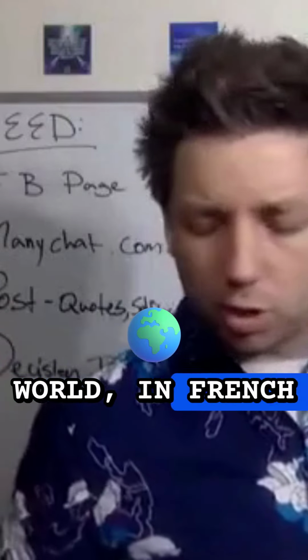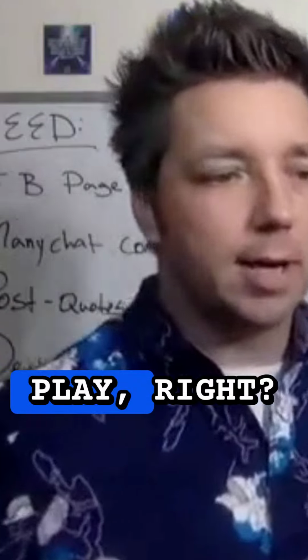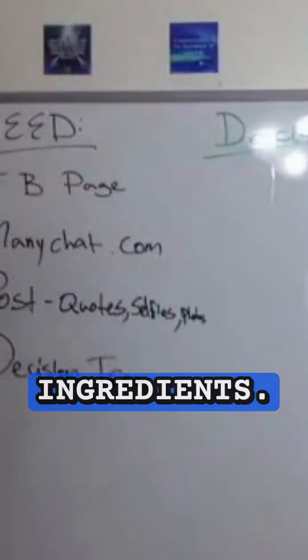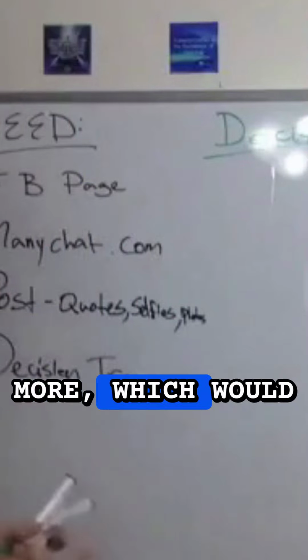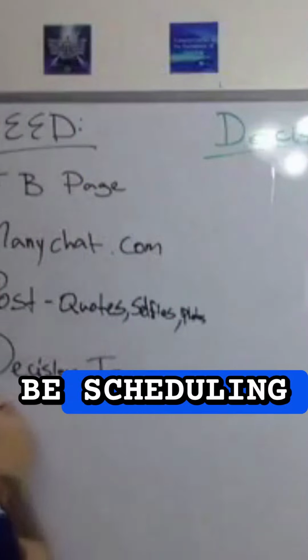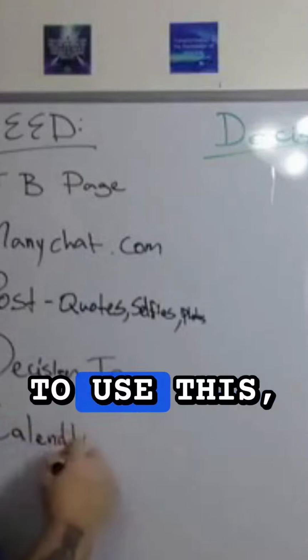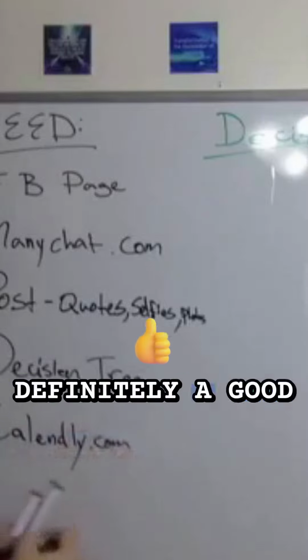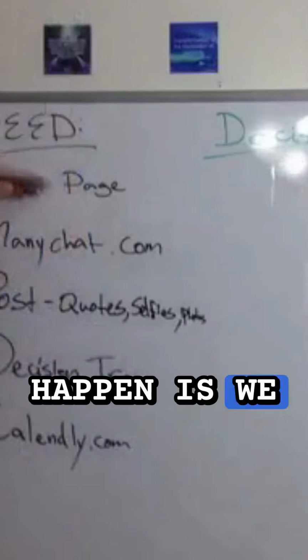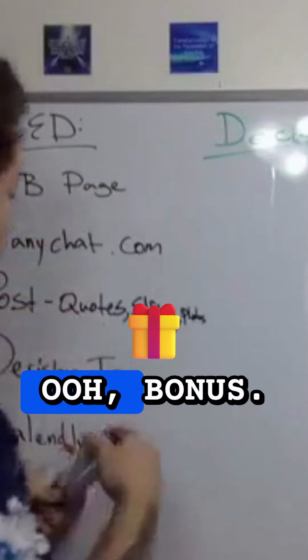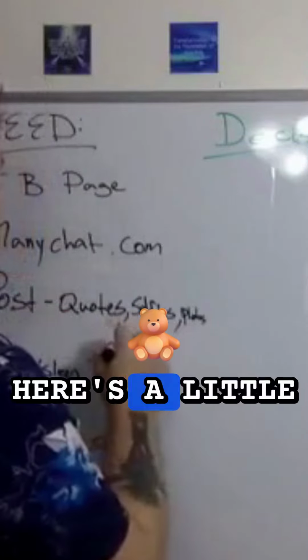I think in the restaurant world, in French culinary, it's called mise en place, right? It's get all your stuff, all your ingredients in one area. So here's our ingredients. We've got one more, which would be scheduling software, like Calendly. You don't have to use this, but definitely a good one in my opinion. And we get to our decision tree. So what's going to happen is we have our Facebook page. We have ManyChat plugged in. We've got some content. Ooh, bonus. Here's a little tip.